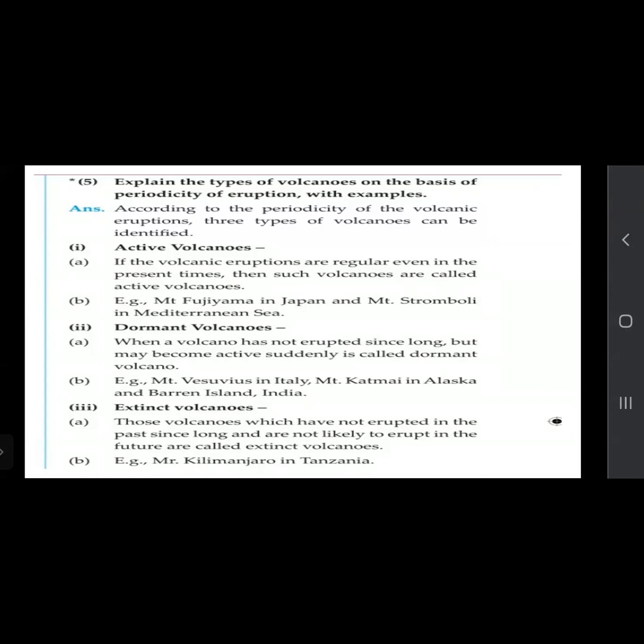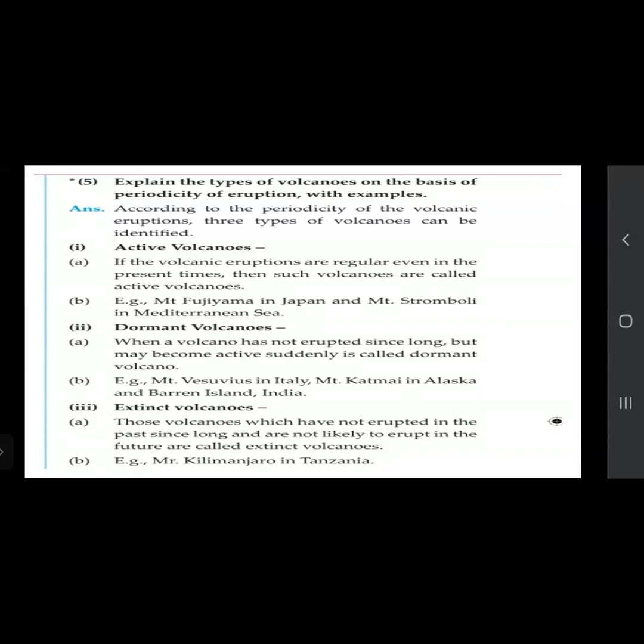Dormant volcanoes now. When a volcano has not erupted since long, but may become active suddenly, it is called a dormant volcano. It erupted long ago previously, but for a long time it has not erupted, yet it may erupt suddenly. What are the examples? Mount Vesuvius in Italy, Mount Katmai in Alaska, and Barren Island in India.